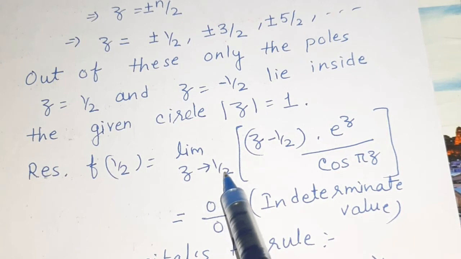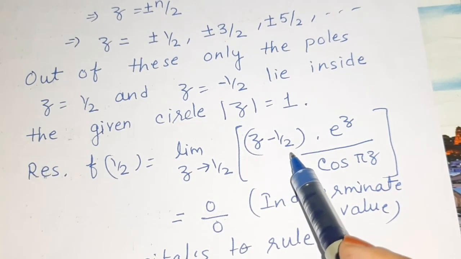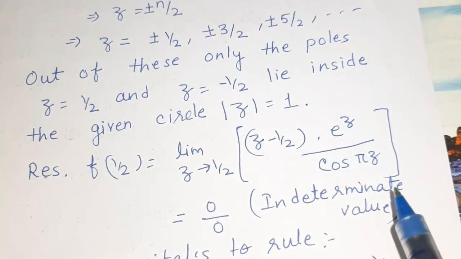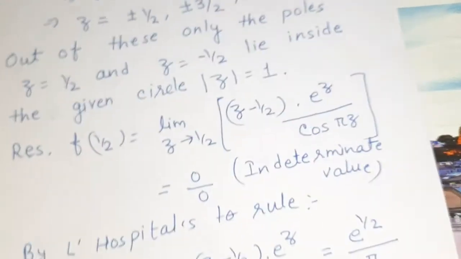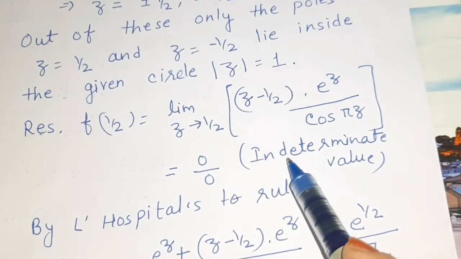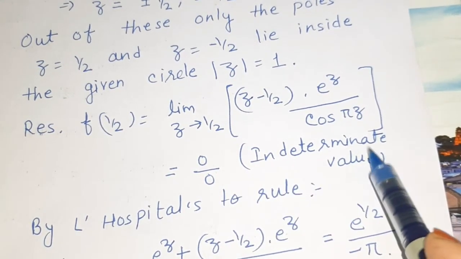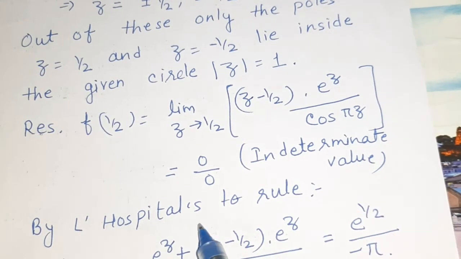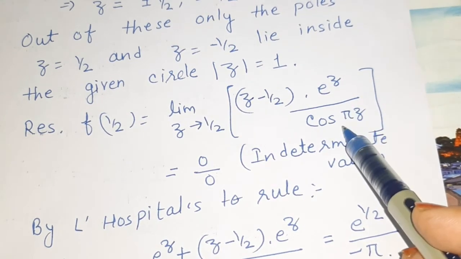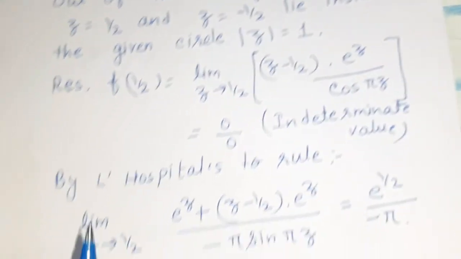Limit z tends to 1/2 of (z - 1/2) e^z divided by cos πz. But in this case, when we apply the limit, we find the form 0/0, which is an indeterminate form. Okay, so in this case we apply L'Hospital's rule. In L'Hospital's rule, we differentiate the numerator and denominator separately, and then we apply the limit.